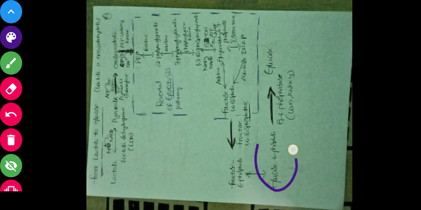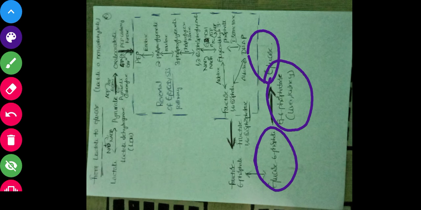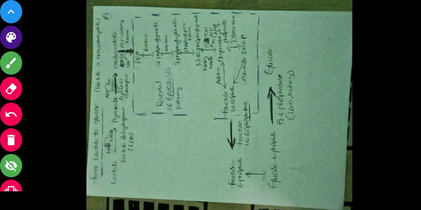From this glucose 6-phosphate to glucose, here the picture lies here. Okay, this glucose 6-phosphate should form glucose by using one important enzyme, that is glucose 6-phosphatase. Phosphatase means it should break some bond, that is the phosphate bond, then only it can form glucose. Important thing is that glucose 6-phosphatase is the enzyme only present in the liver and kidney. Okay, it is present in liver and kidney, right?